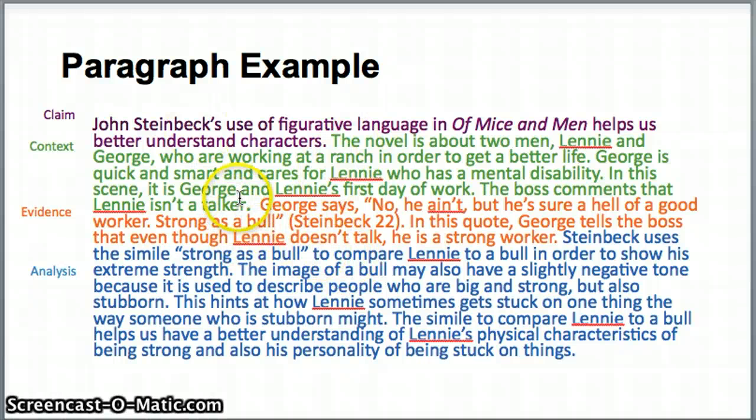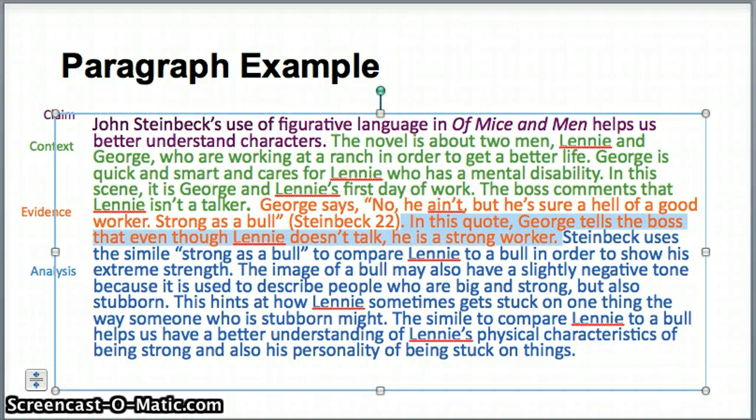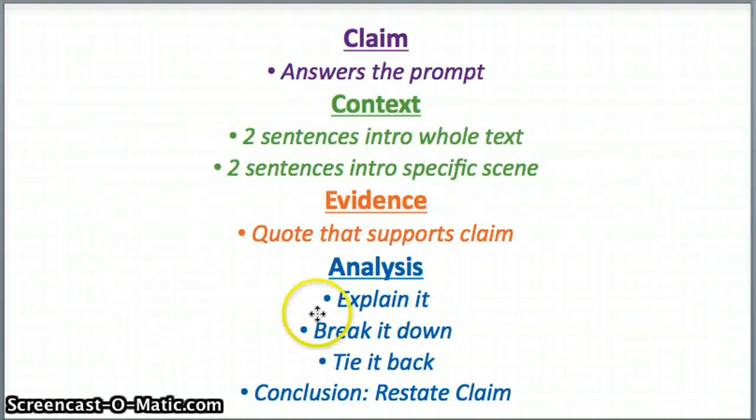George says, "No, he ain't, but he's sure as hell of a good worker, strong as a bull." Steinbeck, 22. This is citing the quote. Okay, so now this next part is analysis. In this quote, George tells the boss that even though Lenny doesn't talk, he is a strong worker. That's explain it.